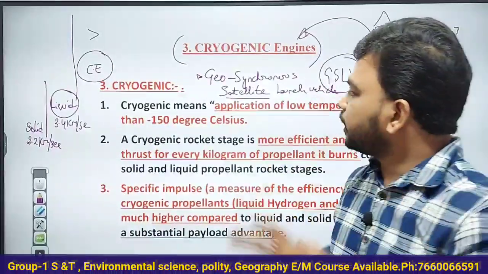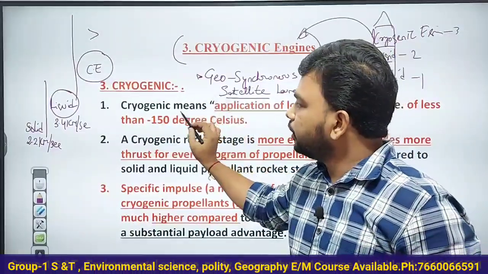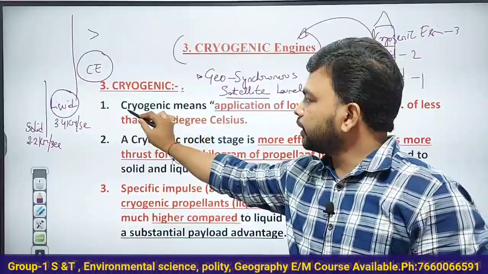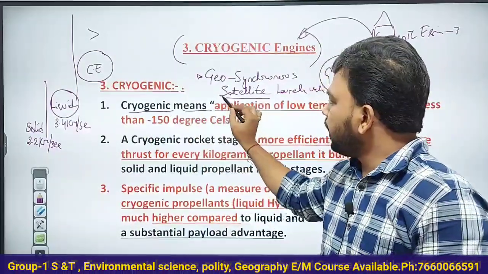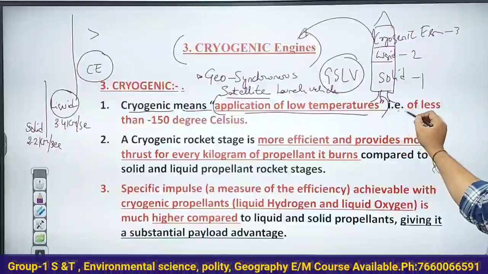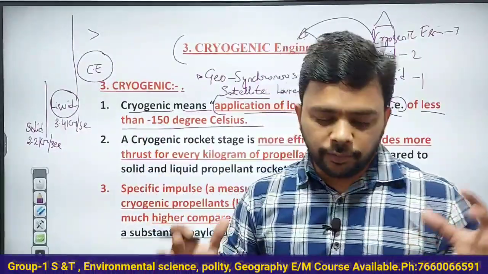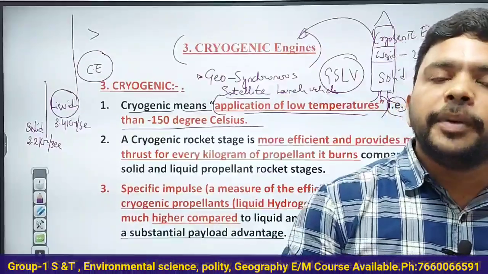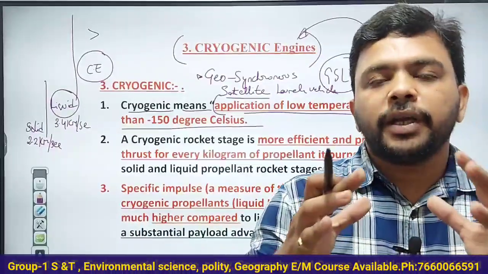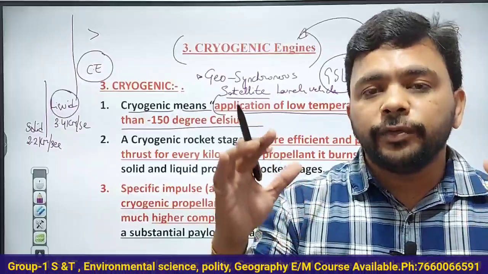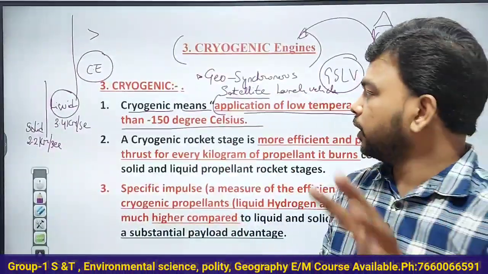So what is this cryogenic engine? First of all, what do you mean by cryogenic? Cryogenic means application of lower temperatures, that is, less than minus 150 degrees centigrade. The word cryogenic means application of lower temperatures, less than minus 150 degrees centigrade. That is the meaning of the word cryogenic.